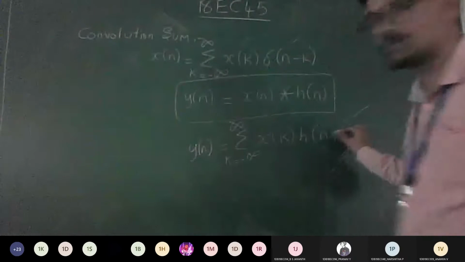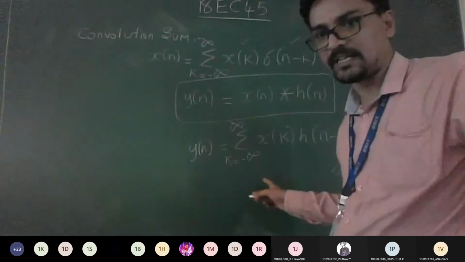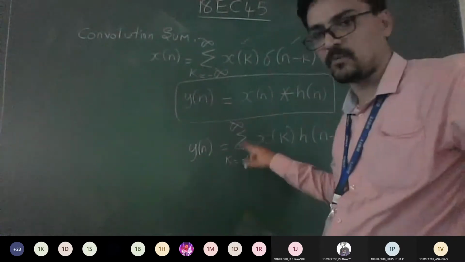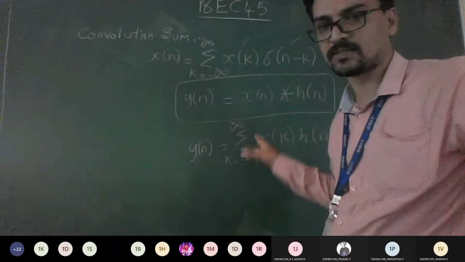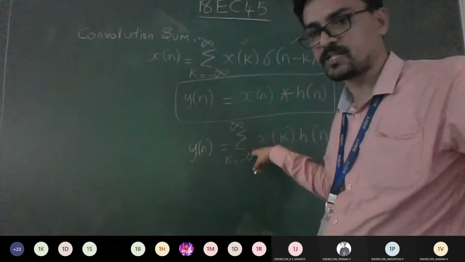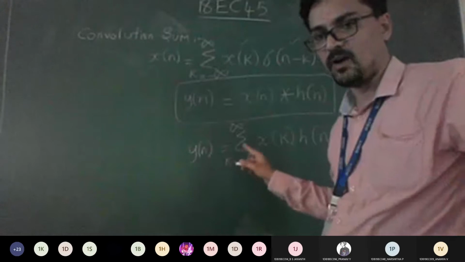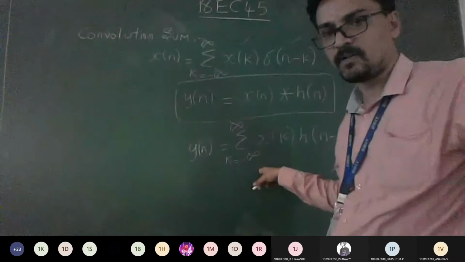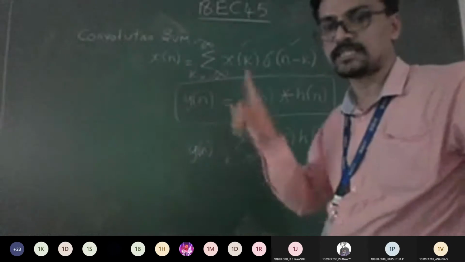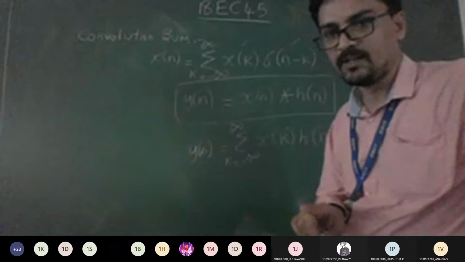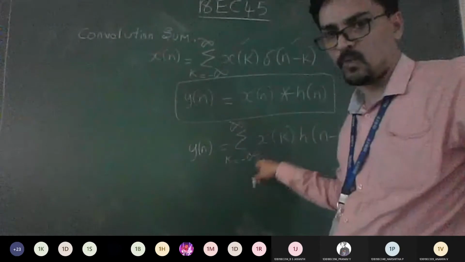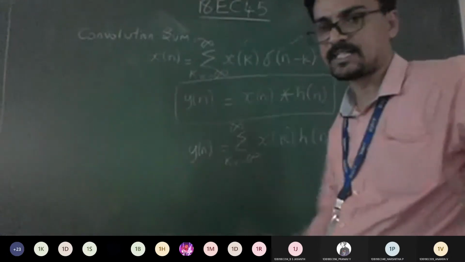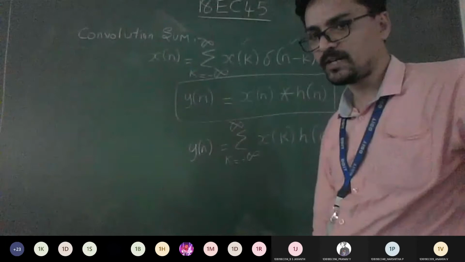Method number 2, you need to sketch. How we did sketching with respect to the integral, right? The same way with respect to discrete also we should sketch. Method number 3, you can expect both together also. A few questions they will ask together, which means you need to solve using equation based plus sketching also. They will tell you to obtain the convolution sum for the given x of n, h of n using the formula based method, and also sketch and verify. So if they give like that, you have to solve using formula based. Whatever answer you get using formula based, the same answer you are supposed to get by sketching the waveform also. Okay, I'll repeat.